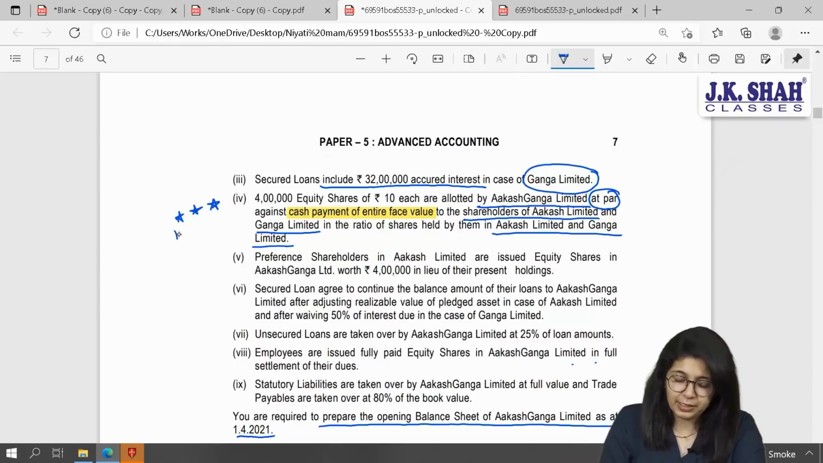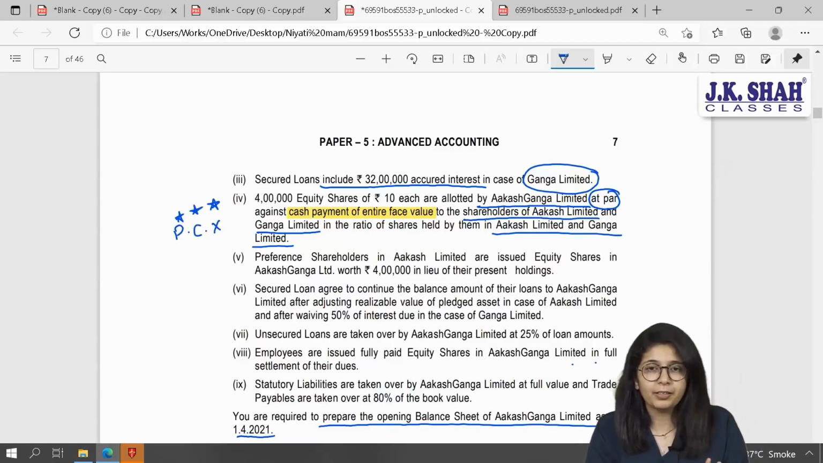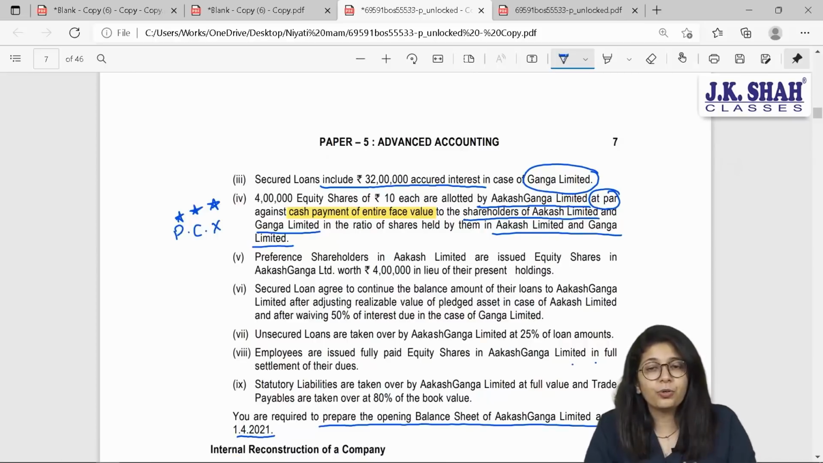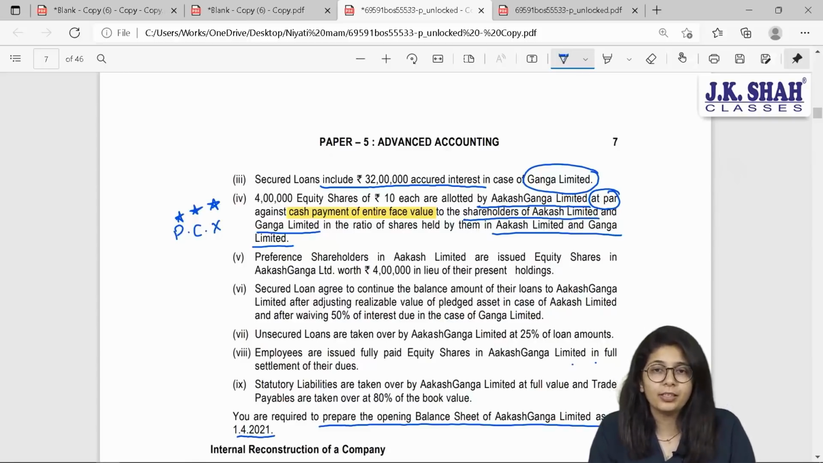So, madam, this is PC, correct? Then the answer is no. This is not your purchase consideration. Reason being the highlighted part. The shares are issued against cash payment. Meaning, if at all you are shareholders of Akash Limited and Ganga Limited and I am new company, I have issued you shares and you have given me cash for that. Purchase consideration is for all the assets and liabilities taken over. Have I given you that 4 lakh equity shares for that purpose? Then the answer is no. This is not part of PC.